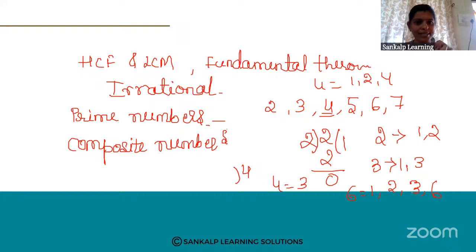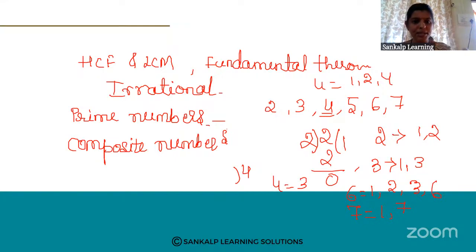That means 6 has 4 factors. Next, 7. 7 ones are 7, 1 seven is 7. That means 7 has only 2 factors, right? 4 has 3 factors, 6 has 4 factors.